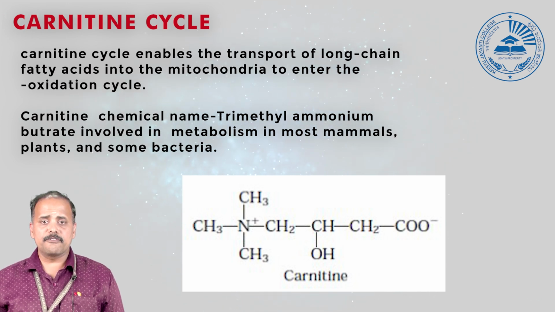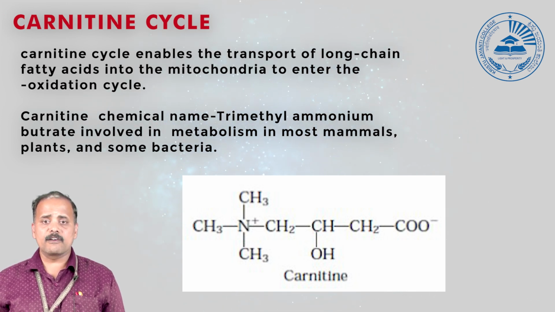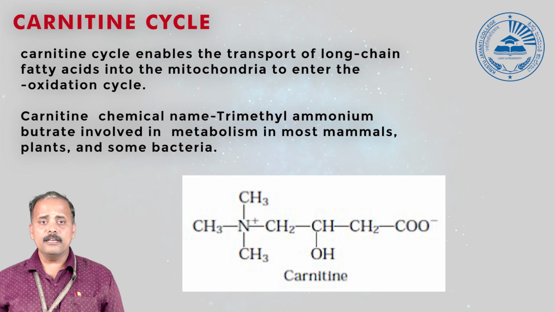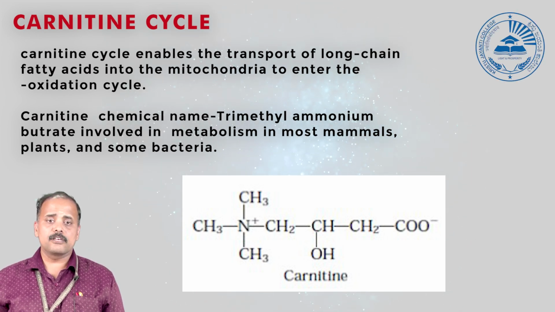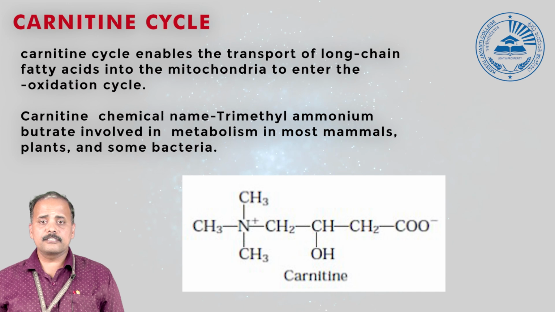That results in the formation of the acyl-carnitine complex, which is able to reach the inner mitochondrial membrane, which is catalyzed by another enzyme called translocase.